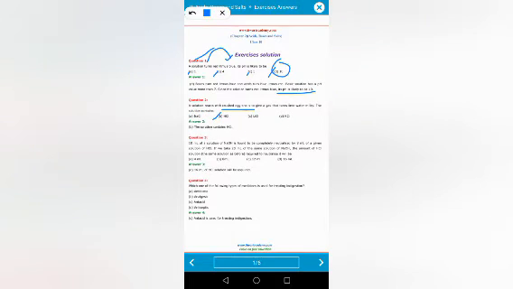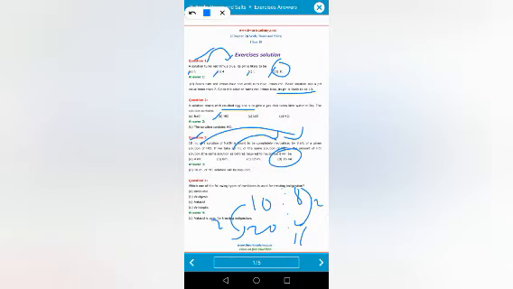Third question is: 10 ml of a solution of NaOH is found to be completely neutralized by 8 ml of a given solution of HCl. If we take 20 ml of the same solution of NaOH, the amount of HCl solution required to neutralize it will be, see here, 10 ml NaOH will be neutralized by 8 ml of HCl. So 20 ml will be neutralized by 16 ml. You have to make a ratio, 10:8, similarly 20:16. Hope you understood. You have to do it this way.